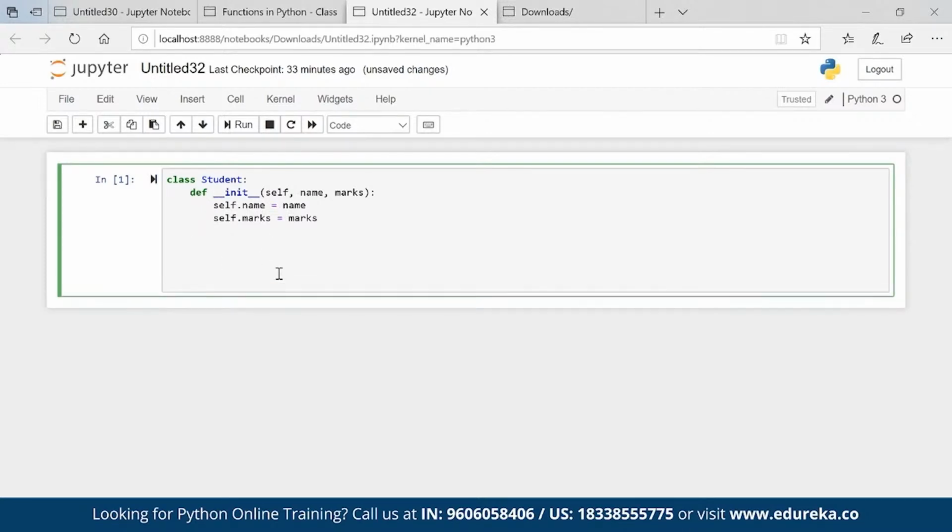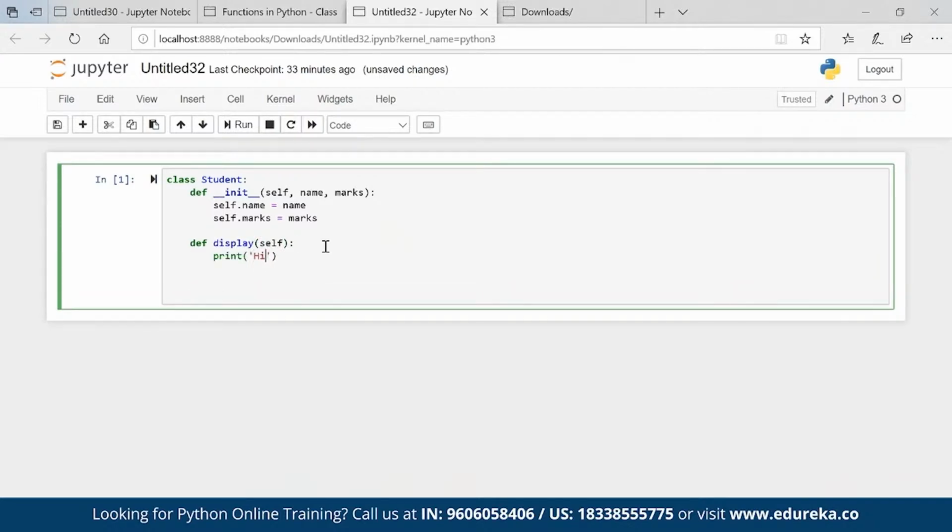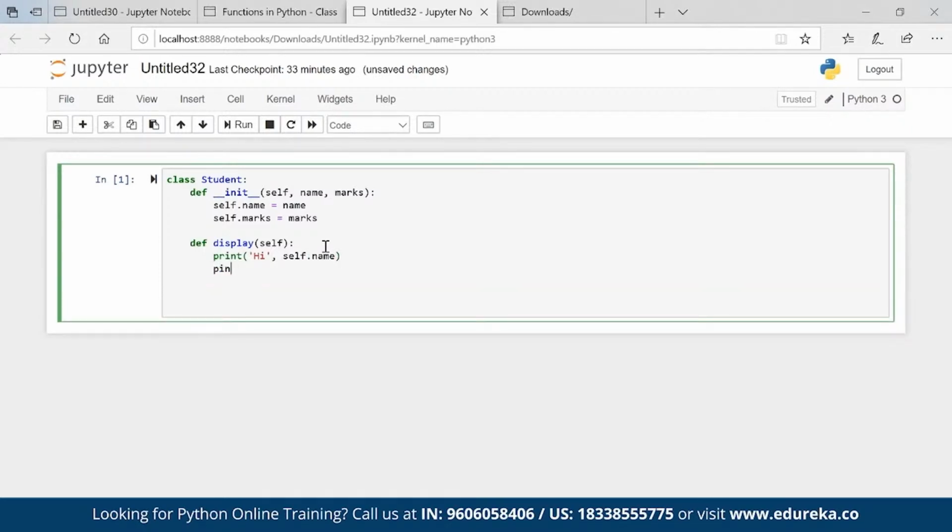After that, let's say we have to create a new method. So basically, what is this? This is a constructor, and then def display self. I'm calling this self again. Print hi comma self dot name. If you are calling a constructor, guys, then this self is required. We cannot skip this. Print your marks is self dot marks.